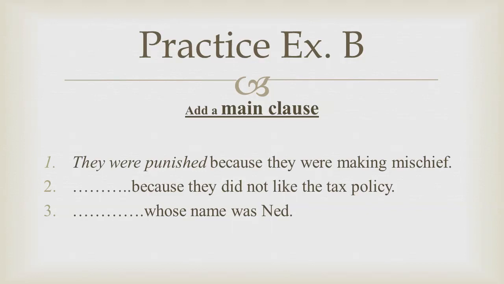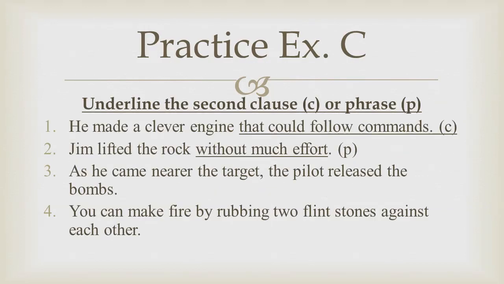In these sentences, there is a second clause or a phrase with a main clause. If there is a second clause, we will have to underline it and put a C on it. If it is a phrase, we have to underline it and put a P on it. I have done 2 sentences for you. Number 1, he made a clever engine that could follow commands. This sentence has 2 clauses.